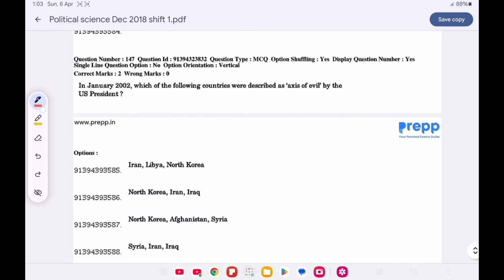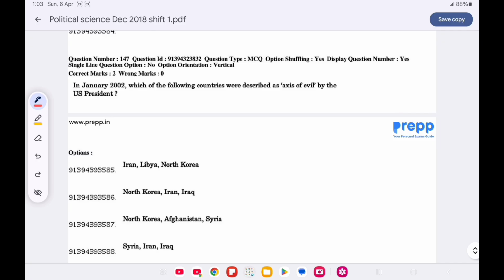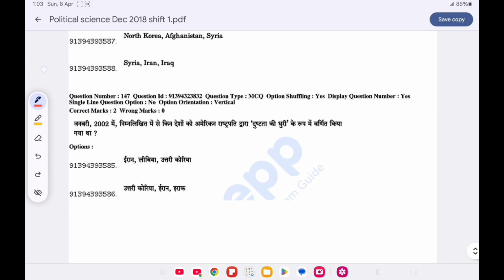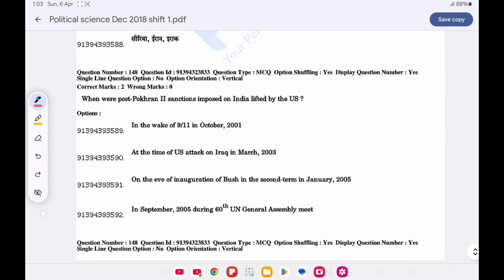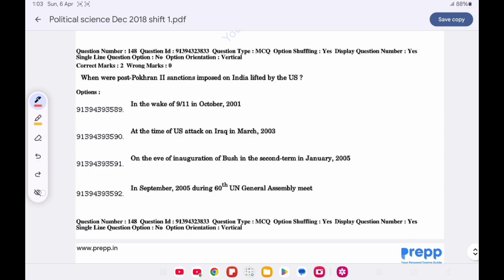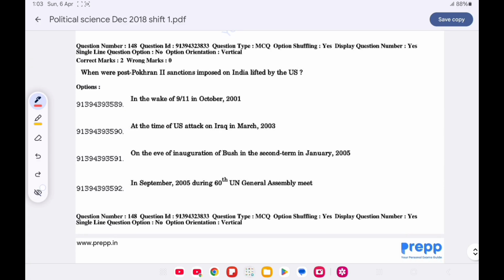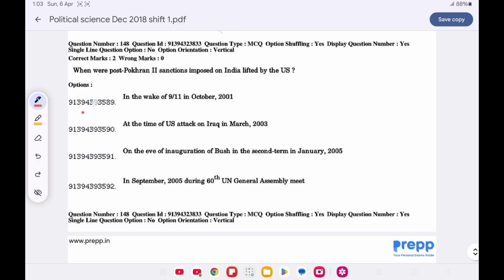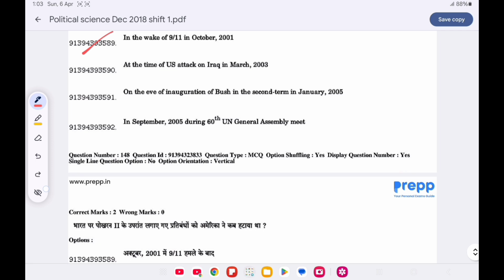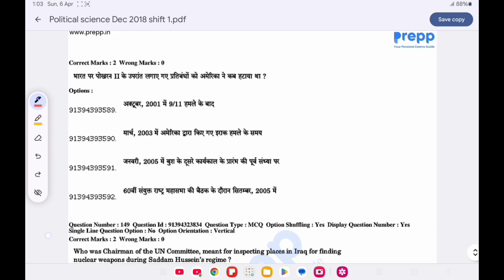Now question number 147. In January 2002, which one of the following countries were described as the axis of evil by the US president? Option B is correct, North Korea, Iran, and Iraq. Question number 148. When were the Pokhran 2 test sanctions imposed on India lifted by the United States? Option A is correct, in the wake of the 9/11 attack, in October 2001.